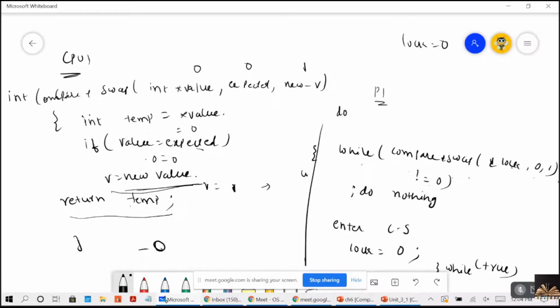Initially, temp value is equal to 0, expected is 0, new value is 1, right? And what are we doing? Int temp is equal to value. So temp is having 0. Now we are checking the condition if value is equal to expected. Because value is equal to expected, now your value will become new value. So your value will be 1 now here. Then what will it return?